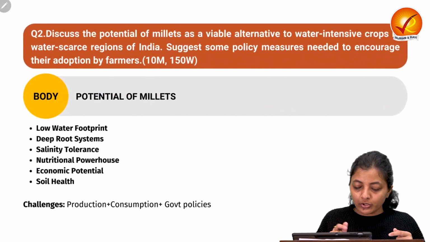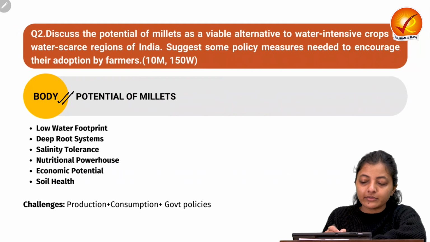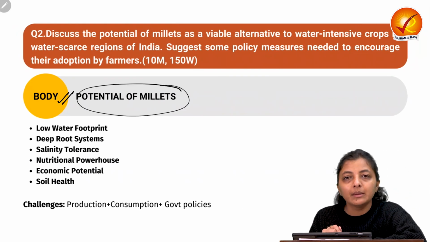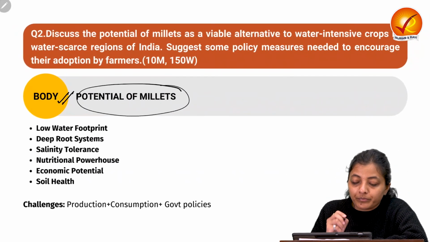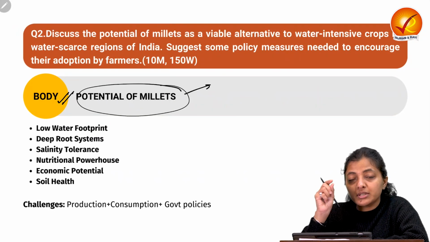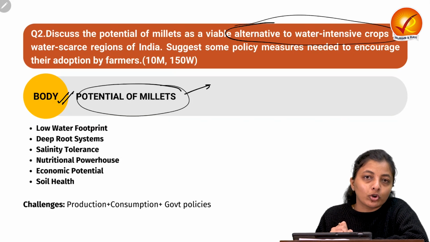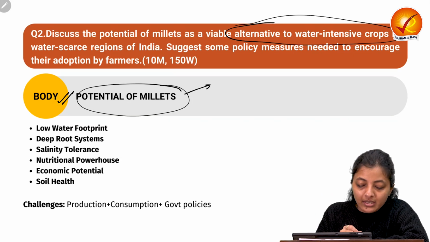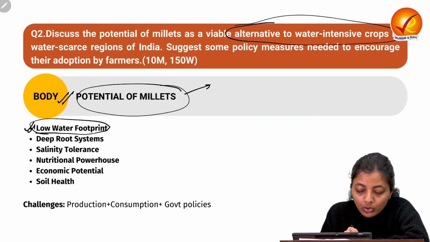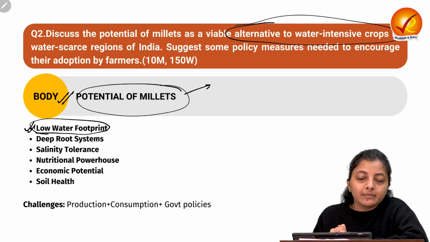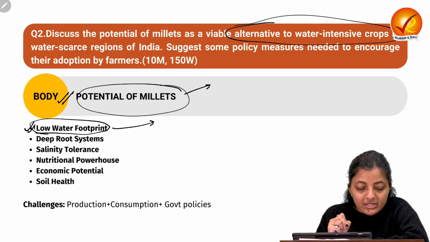Okay, moving on to the first part of the question, potentials of the millets. The question is very specifically asking about as an alternative to the water intensive crops. So what is the potential? That they have the low water footprint, means they do not require much water.